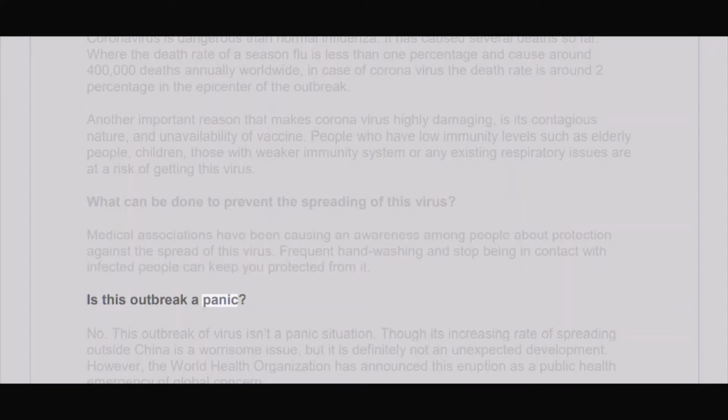Is this outbreak a panic? No. This outbreak of virus isn't a panic situation. Though its increasing rate of spreading outside China is a worrisome issue, it is definitely not an unexpected development. However, the World Health Organization has announced this eruption as a public health emergency of global concern.